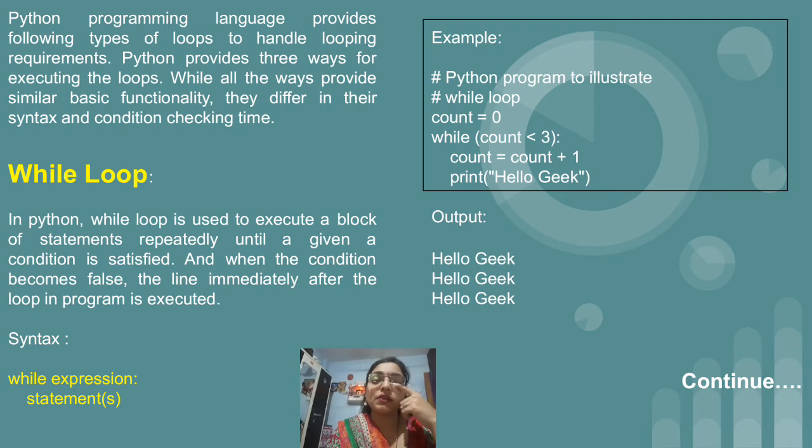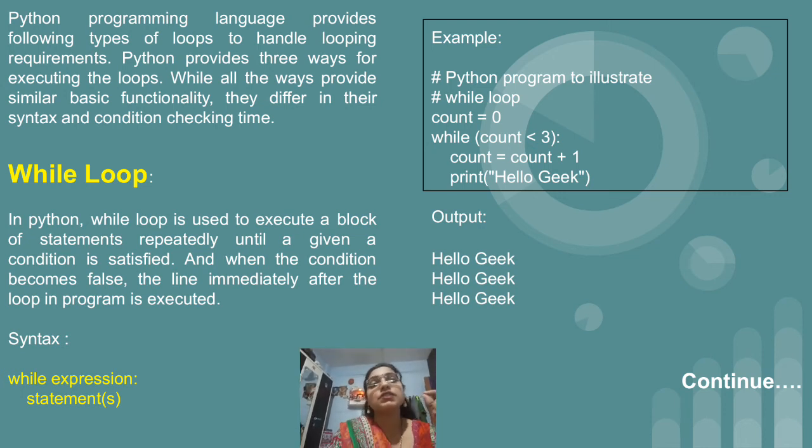Because of count equal to count plus 1, the value of count will be increased by 1. There is one important thing: in other programming languages we have the plus plus increment and decrement operators, but in Python we don't have those operators. So to increase the value of any variable by 1, we can simply make use of the arithmetic operator or the shorthand arithmetic operator, that is count equal to count plus 1. In place of that you can write count plus equal to 1 also. Both will perform the same.